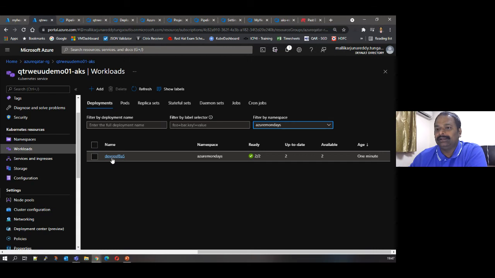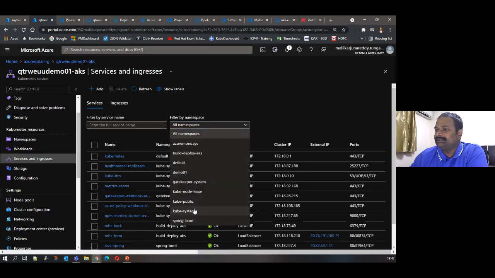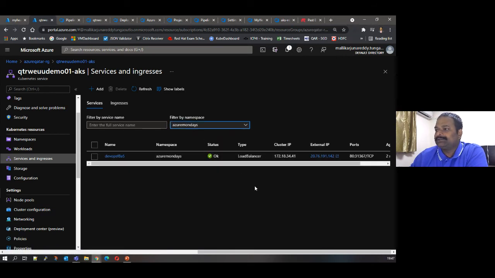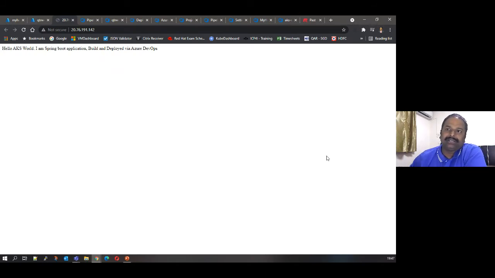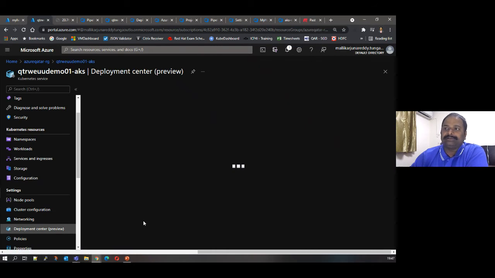Now application is ready. How to access this application? You go to services and you select your namespace, which is Azure Mondays, and then click on the, you see, your application is ready. In a few clicks, a Spring Boot application, which we deployed using the build and deployed via Azure DevOps on AKS. So this is the comfort you get when you are deploying through deployment center.